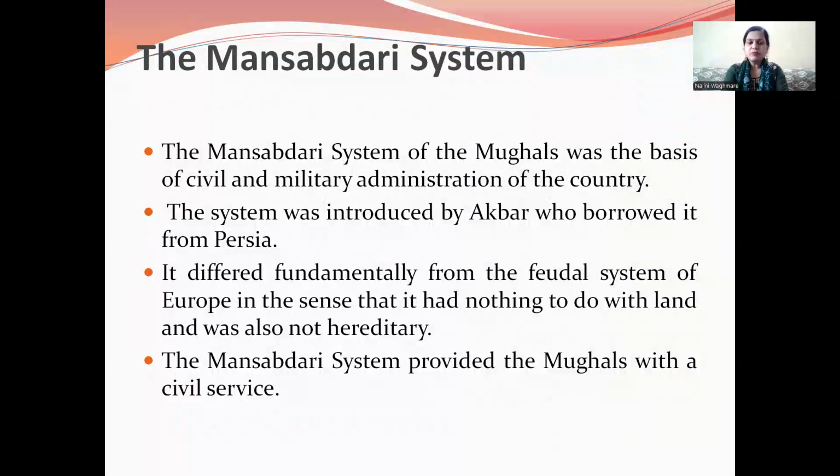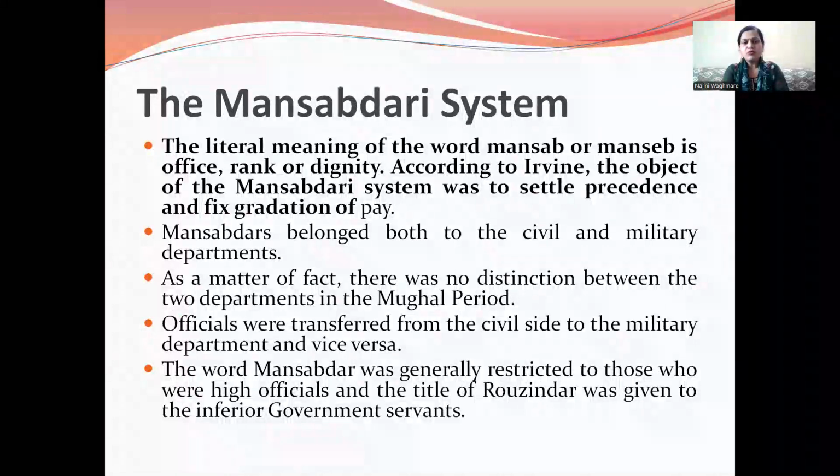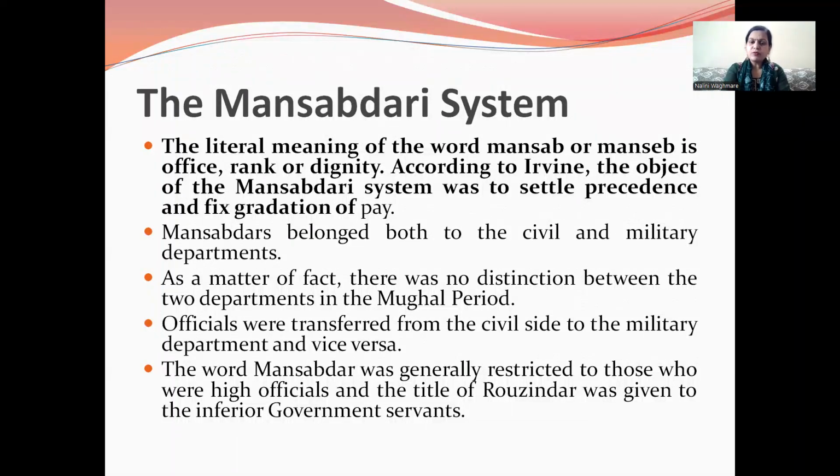The Mansabdari system provided the Mughals with a civil service. The literal meaning, as I already stated, is dignity, post, or office. Various historians have given different opinions. According to Irvine, the object of the Mansabdari system was to settle precedents of fixed gradation of pay. Mansabdars belonged to both civil and military departments. As a matter of fact, there was no distinction between the two departments in the Mughal period. Officials were transferred from the civil side to the military department and vice versa.